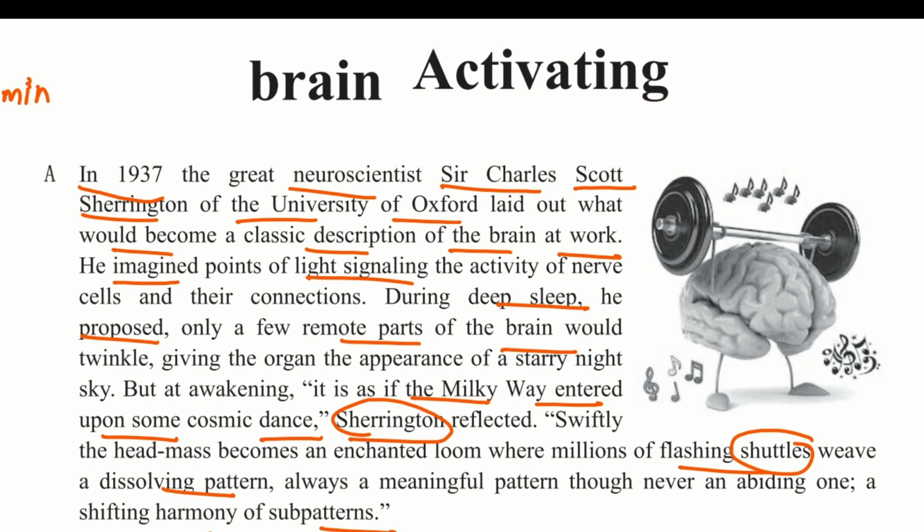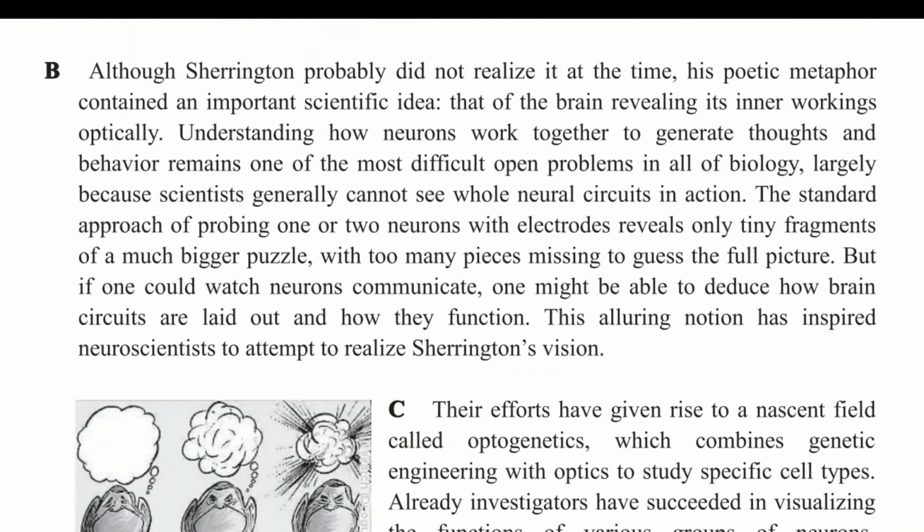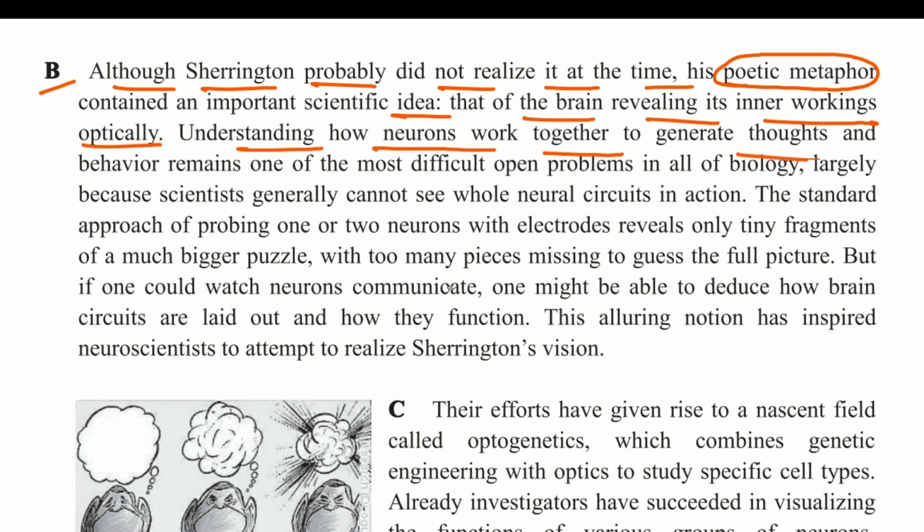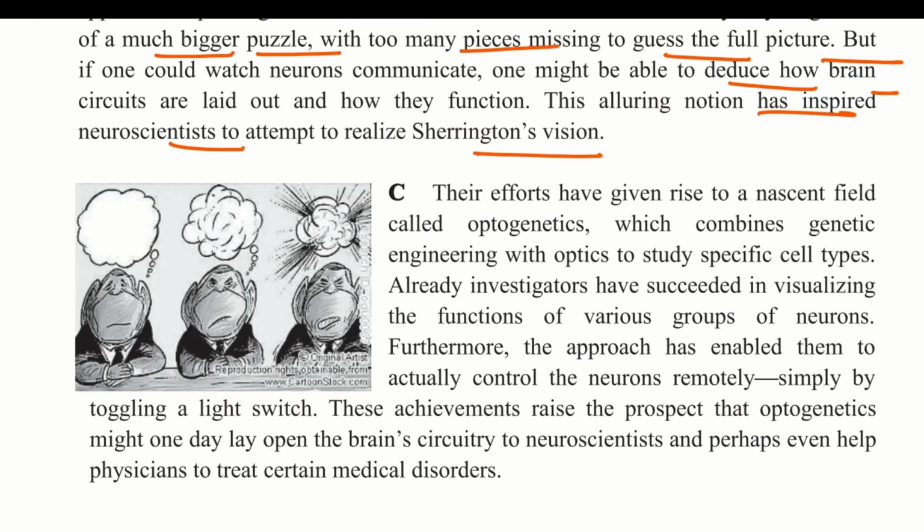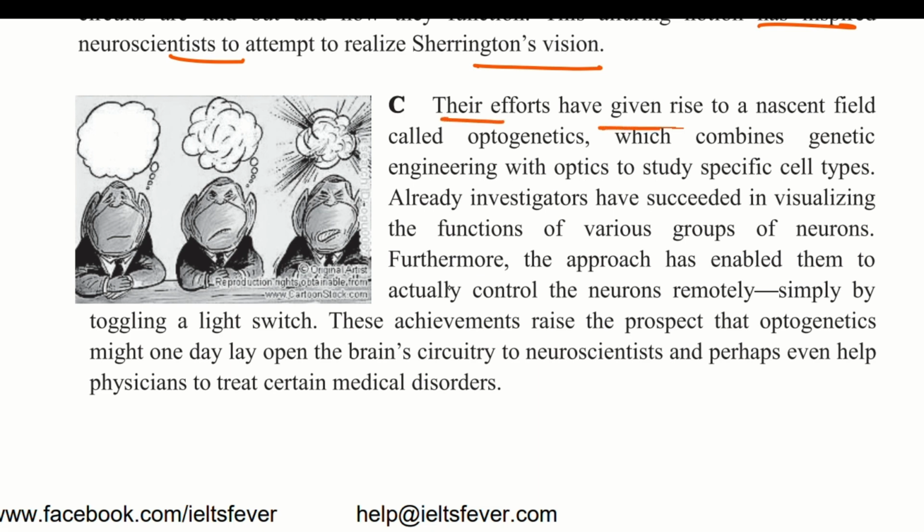Then we will move to our second paragraph. In this B paragraph, although Sherrington probably didn't realize it at the time, his poetic metaphor contained an important scientific idea, that of the brain revealing its inner workings optically, understanding how neurons work together to generate thoughts. We have to underline the important words in at least 2 or 3 minutes. You can't waste a lot of time in thoroughly reading the whole passage.